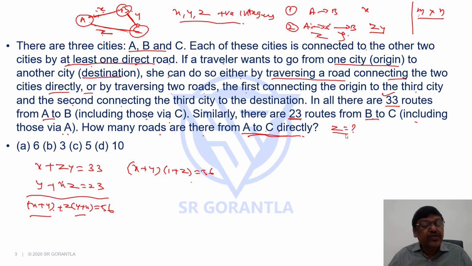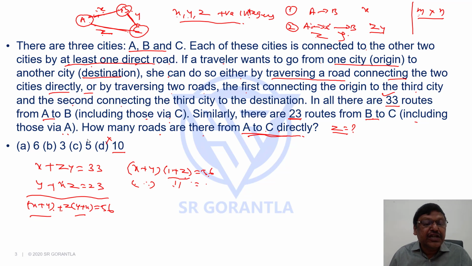And we need to find Z, which has to be a positive integer. Can Z value be 10? No. Why? If Z is 10, this will become 11. And 56 is not a multiple of 11. 11 into X plus Y should be an integer because X, Y and Z are integers. X plus Y has to be an integer. So this 56 is not a multiple of 11. Hence, this is not possible.